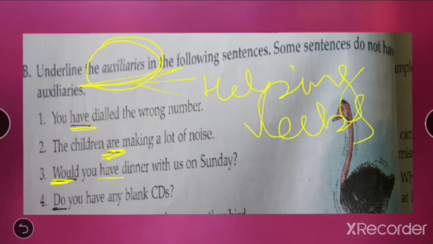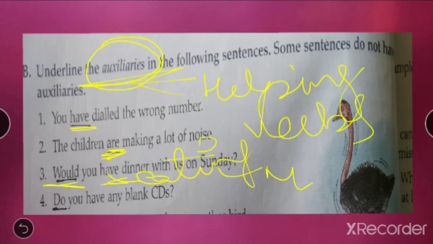Why? Because here having means eating, and here have is used as main verb. So can you underline have? You cannot underline have, but you can underline would. Why can you underline would? Because it can also be used as helping verb. I hope it is clear.